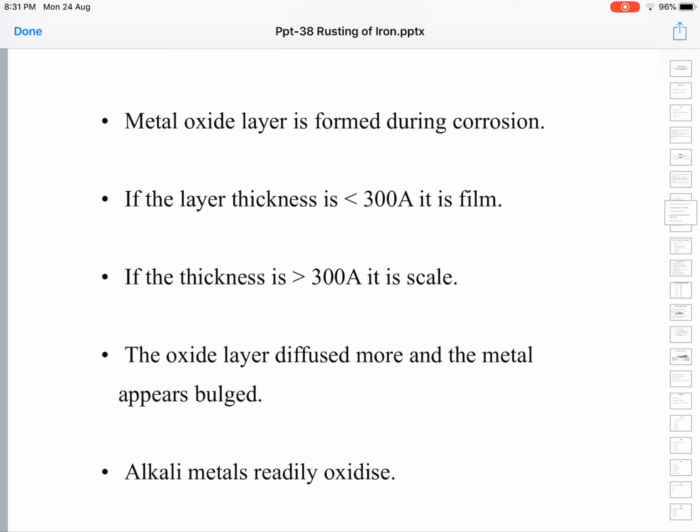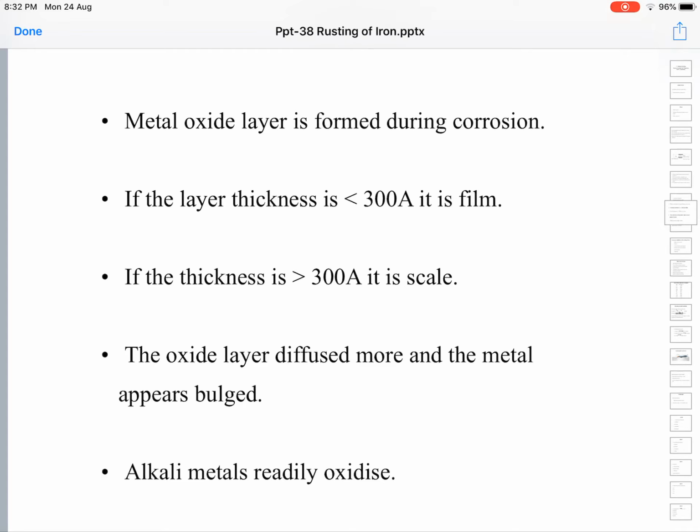We call it an iron film or rust film. If the thickness is greater than 300 angstrom units, we call it an iron rust scale, rust in the form of scale. So if the thickness is less, we call it a rust film; if thickness is more, we call it a rust scale. It is an arbitrary measure, which is useful in characterizing the extent of rusting.